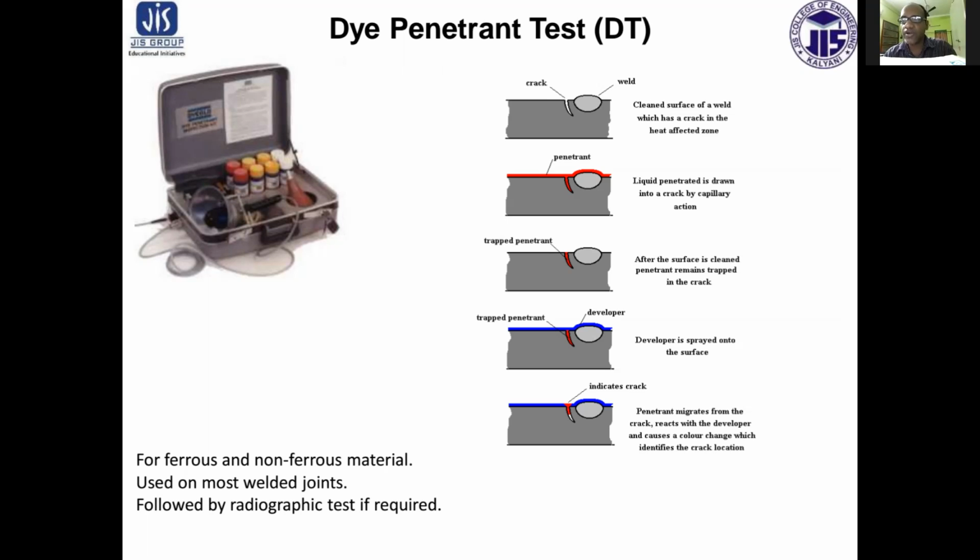Instead of developer, a fine developing powder or talc powder can be sprinkled on the surface so that the powder absorbs the dye from the flaws and the flaws are immediately visible or revealed.